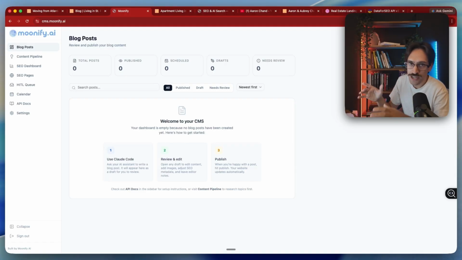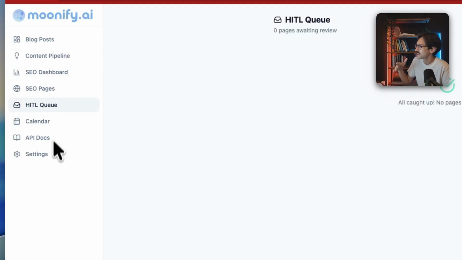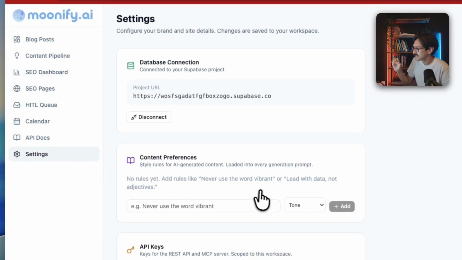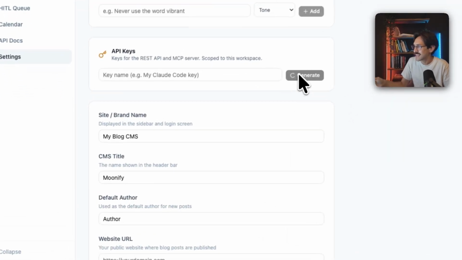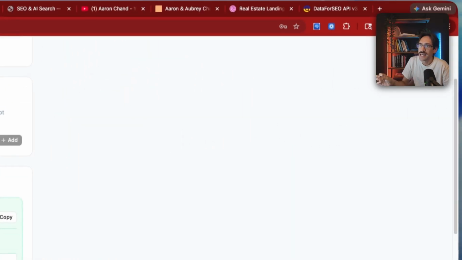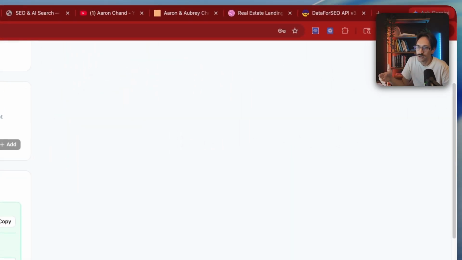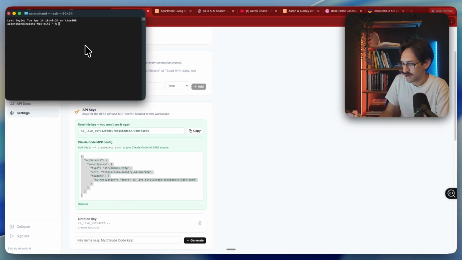And so how do you connect this to Claude? This is the dashboard. This is fresh, and it's super easy. You're going to go to settings, and then you are going to go to API keys, and you're going to hit generate. And then in here, you're going to copy this right here, and then in Claude Code, we're going to create a new profile, and then we are going to install this.